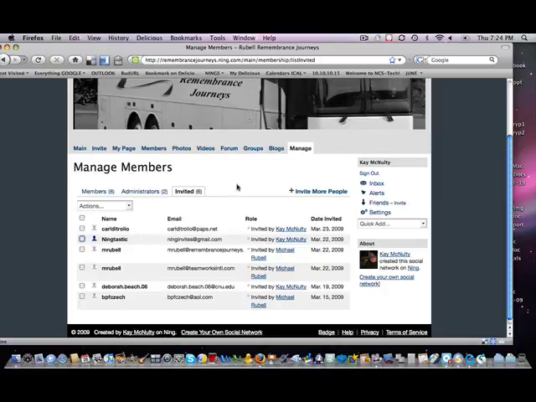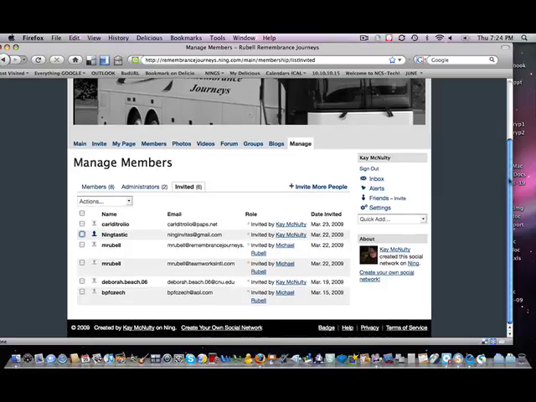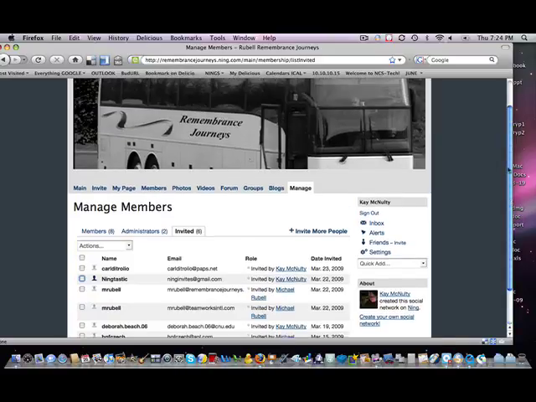So it's a nice tool for controlling and really monitoring who's coming into your network. And this is what boards of education want to see, that it can be monitored. And it's a great tool for that.